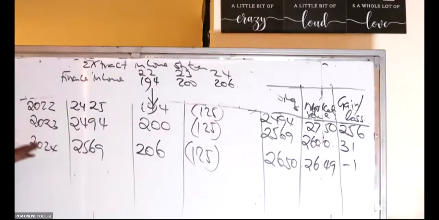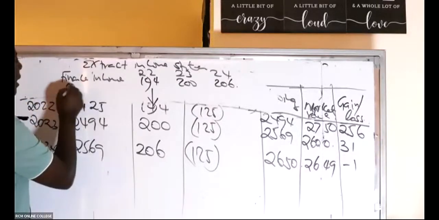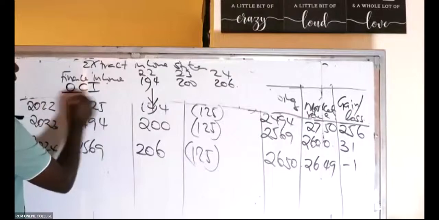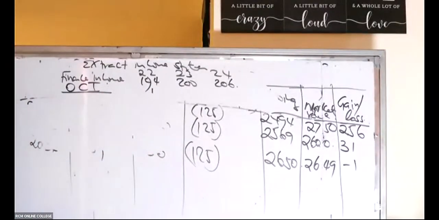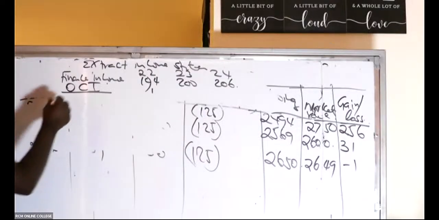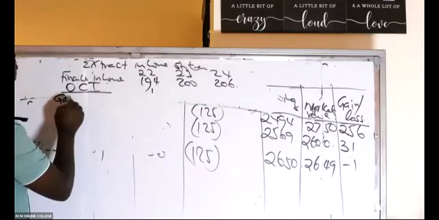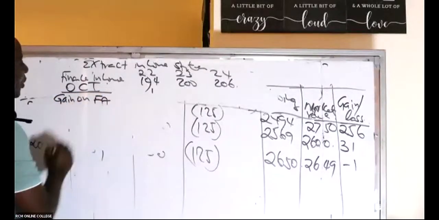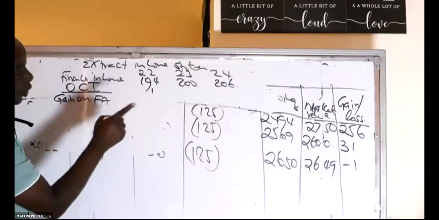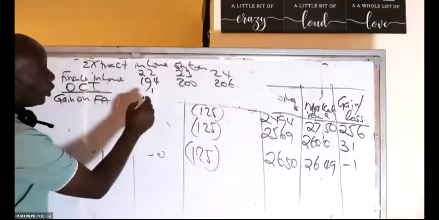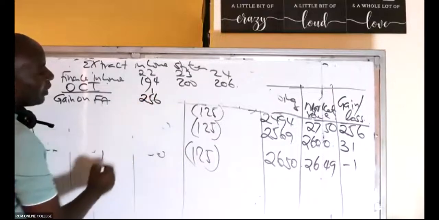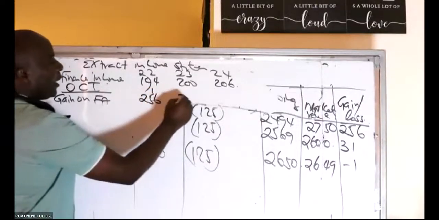The fair value gains or losses. So in this case you come and give us OCI. In the OCI, you'll be able to book your gain. So we have gain on financial asset, and I can see there are two of them. The first gain is 256 in year one, and in year two the gain is 31.